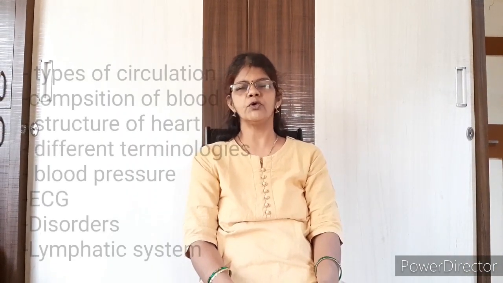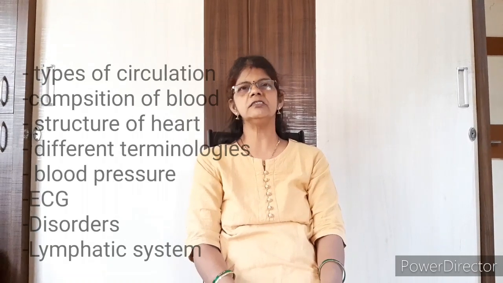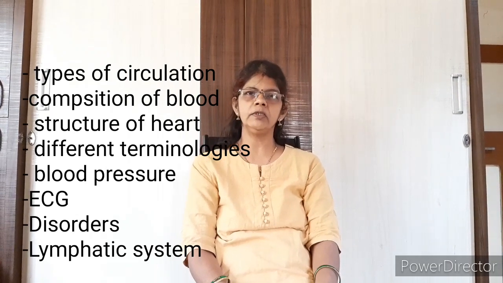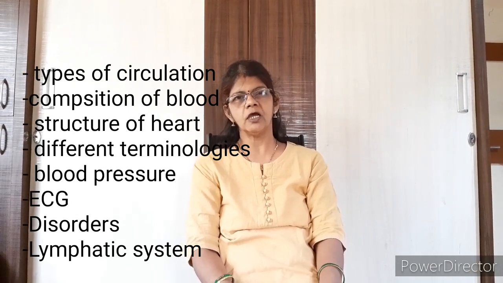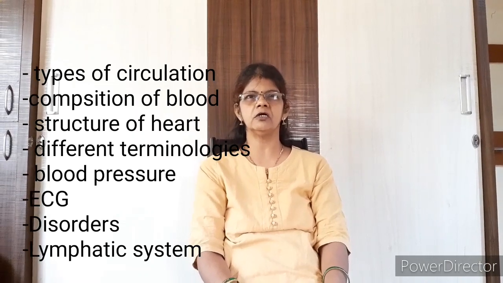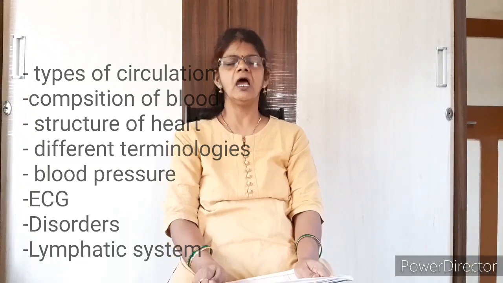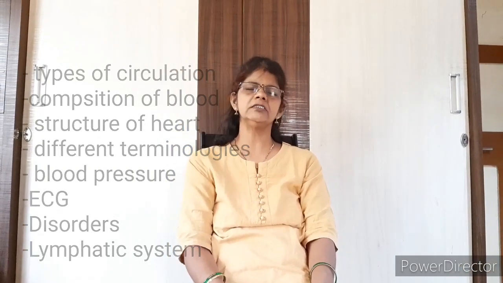Along with this, the topic that we are going to study is circulation, in which in short we are going to study the structure of heart and composition of blood. Along with this, the different terminologies concerned with circulation: what is the meaning of blood pressure, which apparatus we are using for measuring the blood pressure, what is the ECG, how the ECG is used, and the different terminologies as well as the different disorders associated with circulation. Along with this, in short, we are going to study the lymphatic system also.